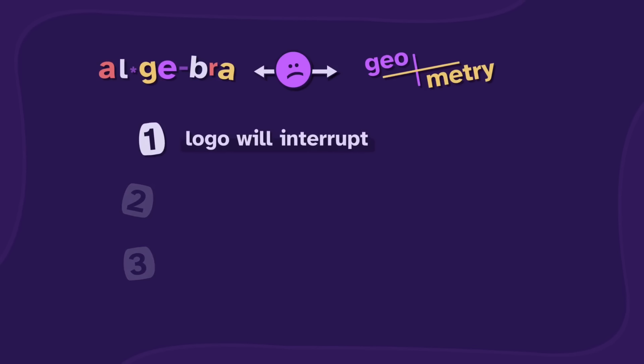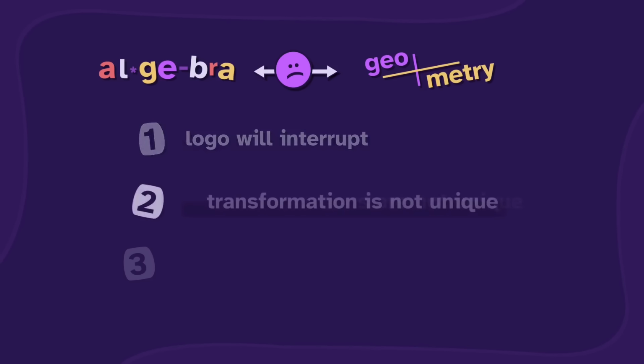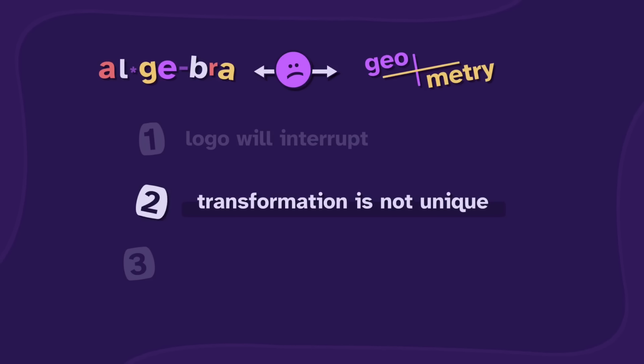First, my logo will interrupt this explanation. Second, the transformation is not unique. Remember, we want 0 to stay fixed and 1 to go to the base.